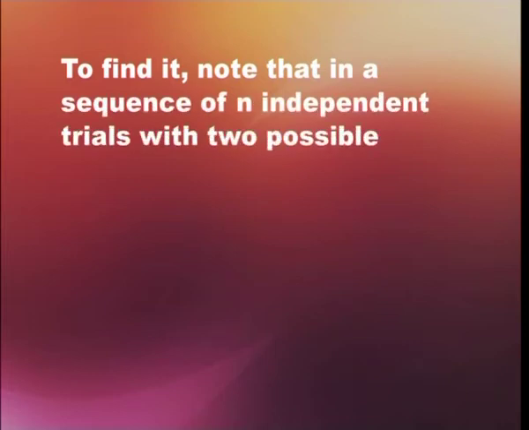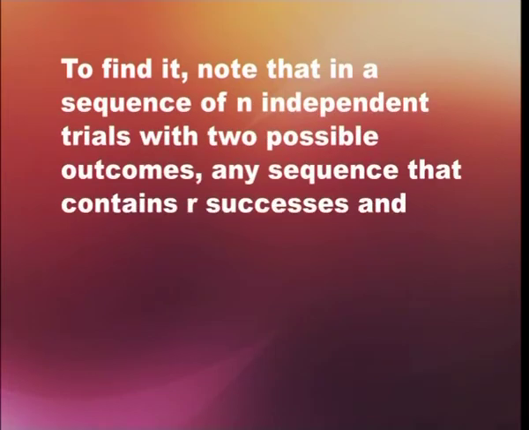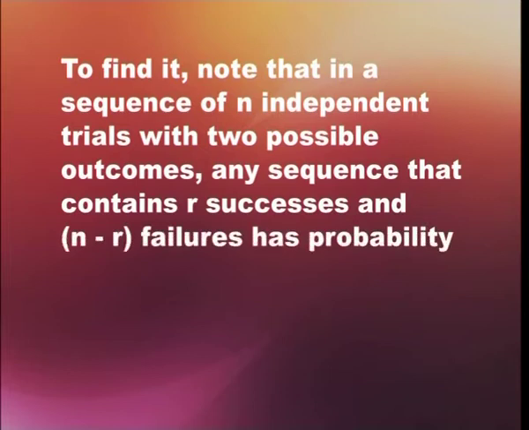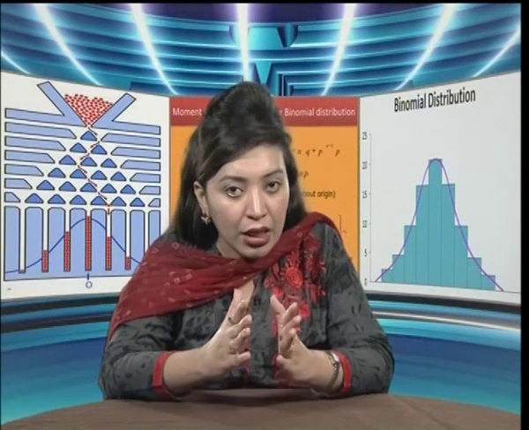Now, to find it, note that in a sequence of n independent trials with 2 possible outcomes, any sequence that contains r successes and n minus r failures has probability p to the power r times q to the power n minus r. To find the probability of obtaining exactly r successes in n trials, we must find the number of sequences having r successes. The number of such sequences must be equal to the number of combinations of n objects taken r at a time, that is nCr, n combination r.